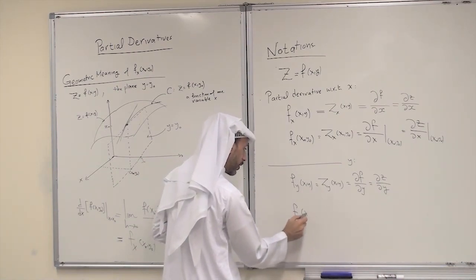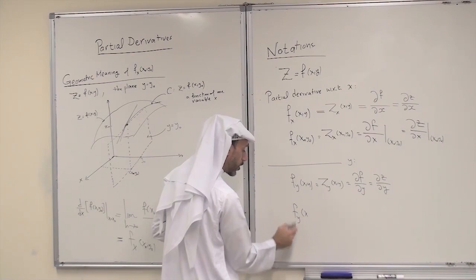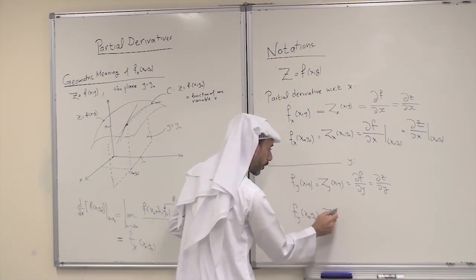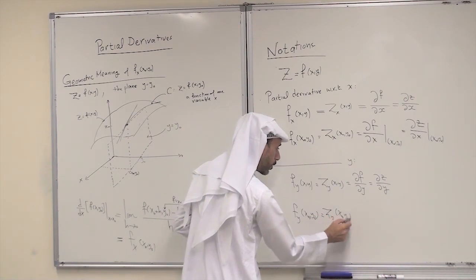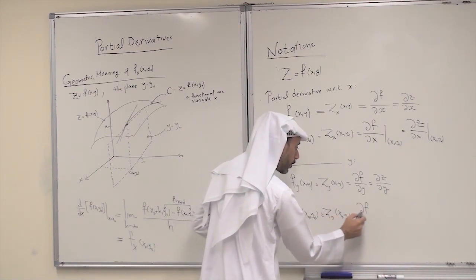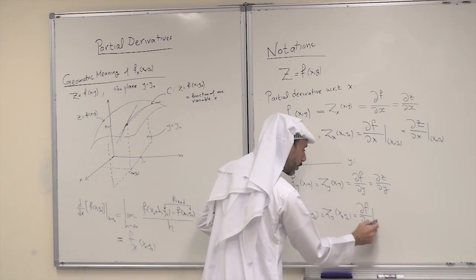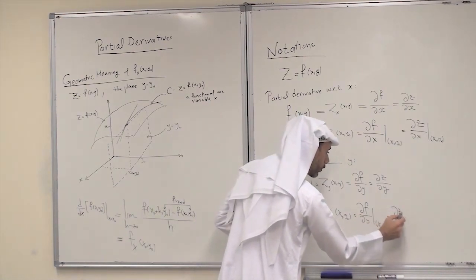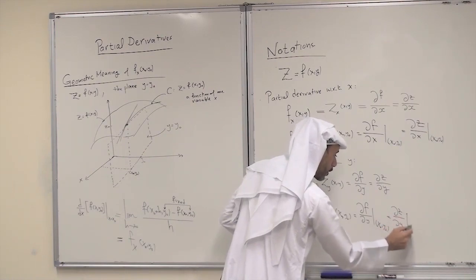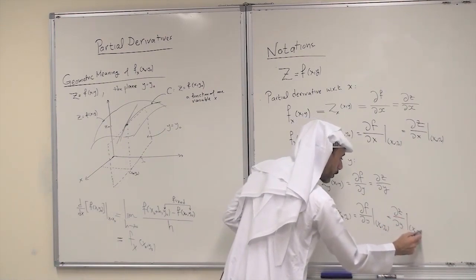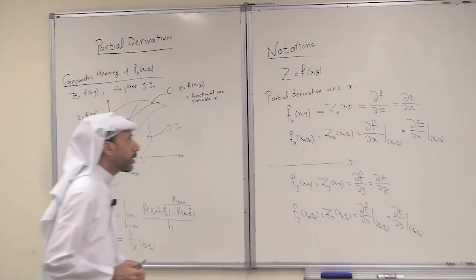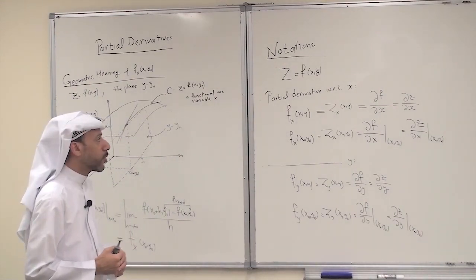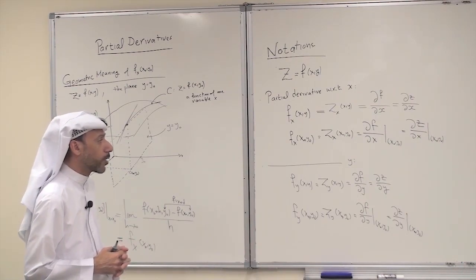So this is the partial derivative of f with respect to y at x0, y0. This is z sub y at x0, y0. And this is partial derivative of f with respect to y at the point x0, y0. And this is partial derivative of z with respect to y at x0, y0. These are the notations usually used for partial derivatives with respect to x and with respect to y.